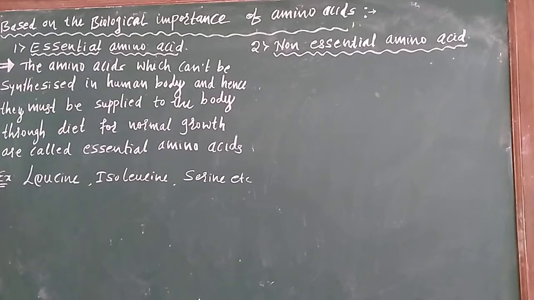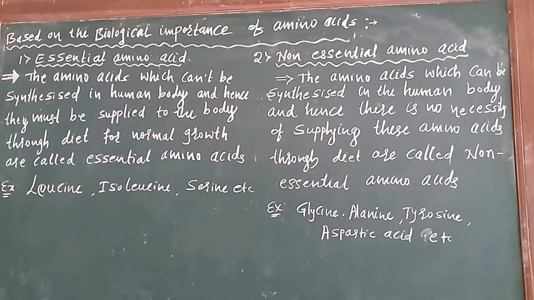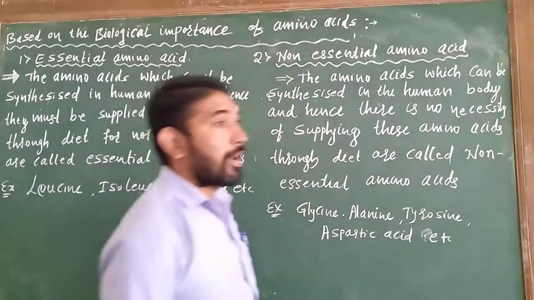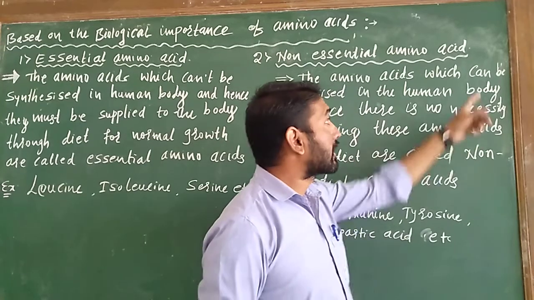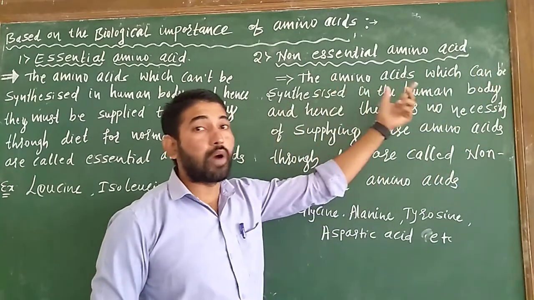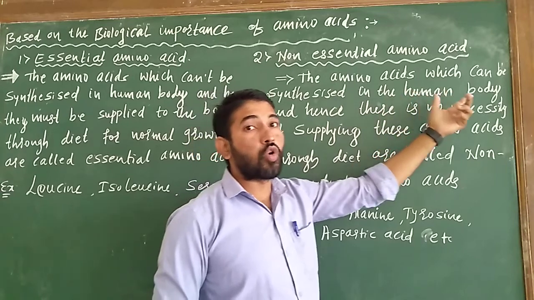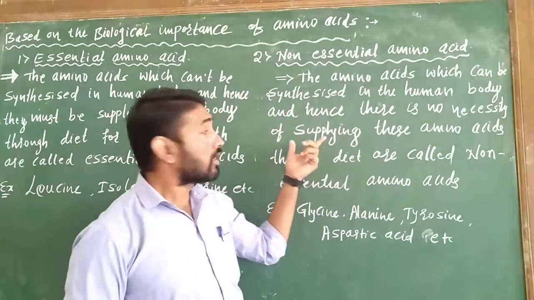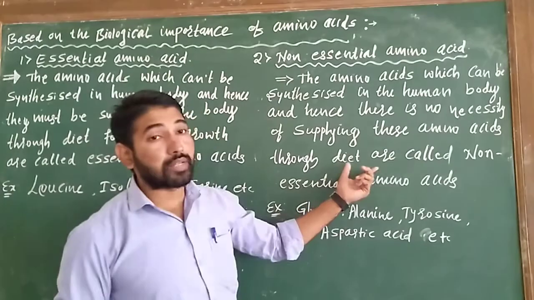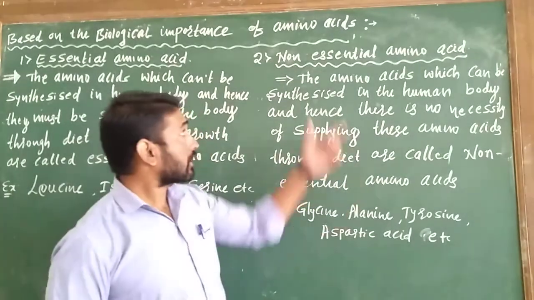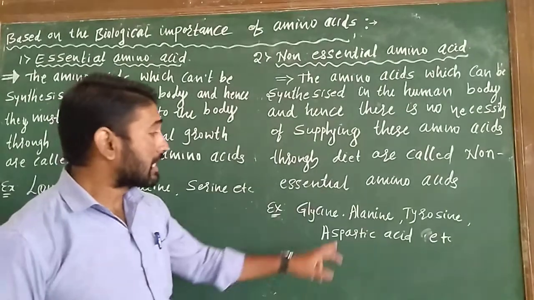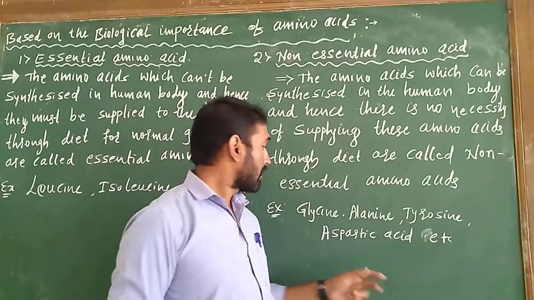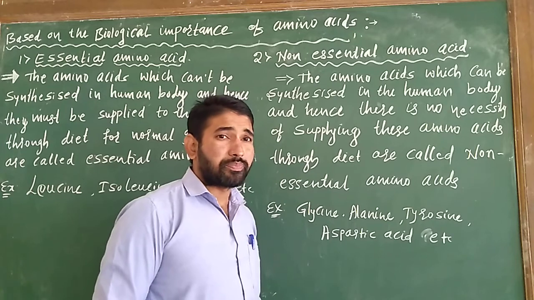An example of non-essential amino acids is glycine, alanine, aspartame. Okay, this is the definition of non-essential amino acids: the amino acids which can be synthesized by the human body, and there is no necessity to supply them through diet. That type of amino acids are called non-essential amino acids. For example, glycine, alanine, tyrosine, aspartic acid, so many, etc.